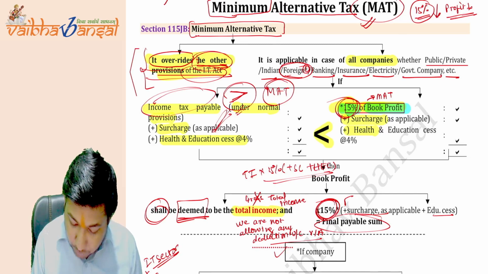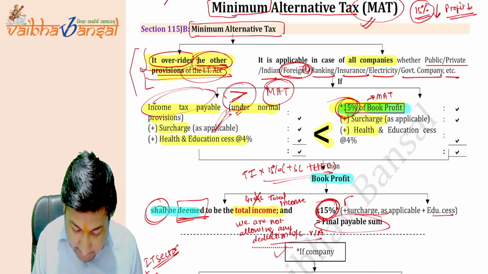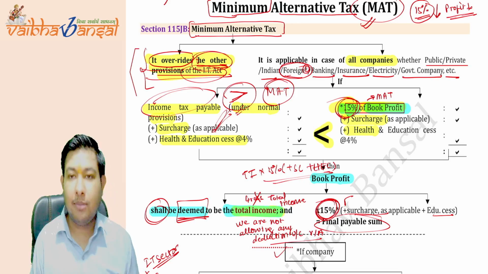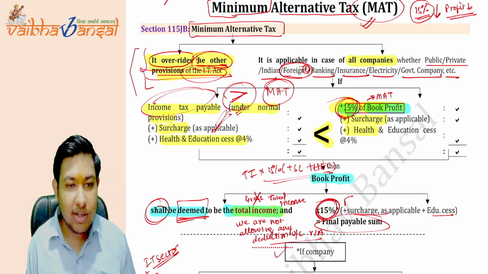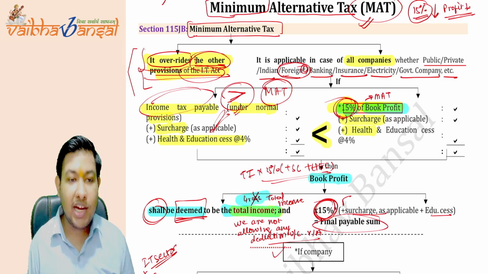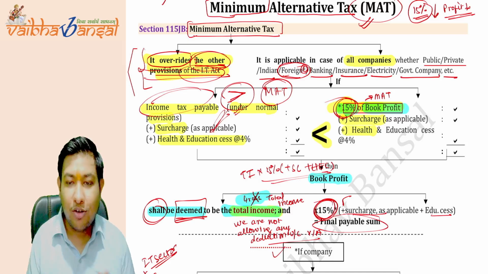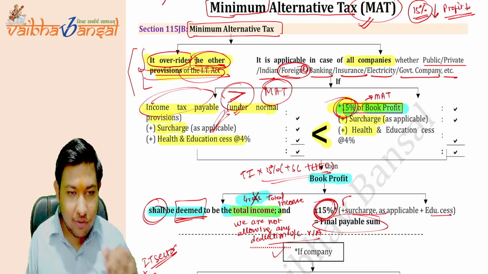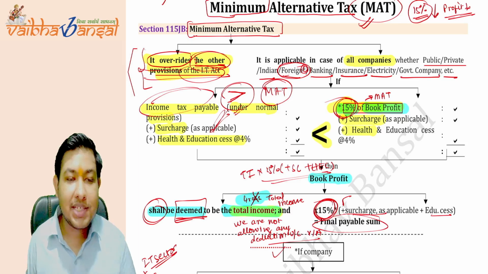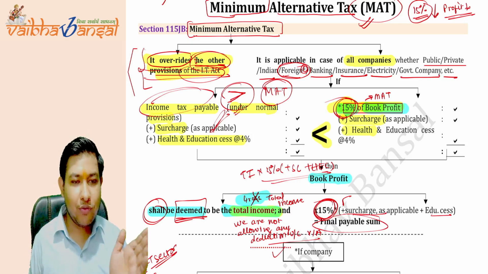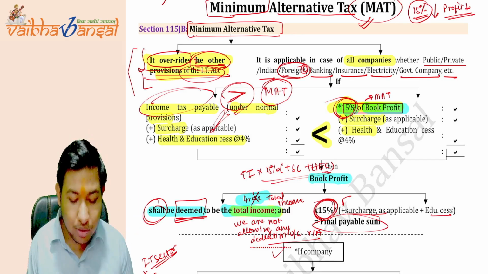What is the remarks portion? See, what we have understood here is the book profit shall be deemed to be the total income. If we are saying it is the total income, we are saying it is not the gross total income. So the deduction under chapter 6A will not be allowed. The exemptions of capital gain under section 54 to 54GB are also not allowed.